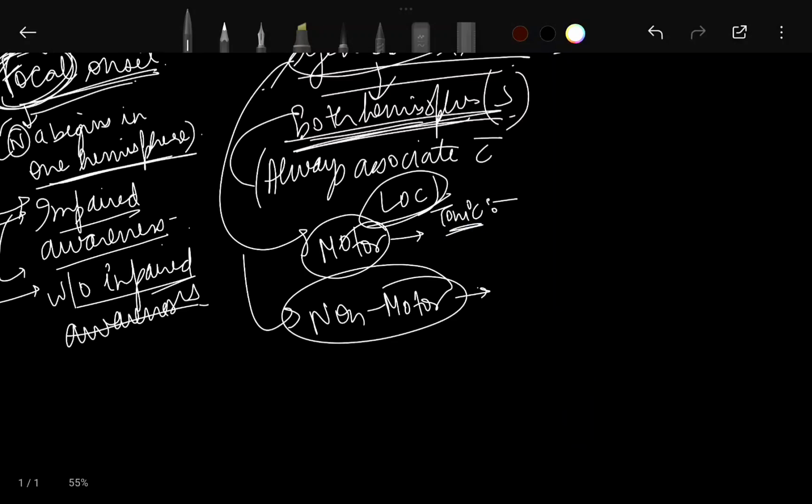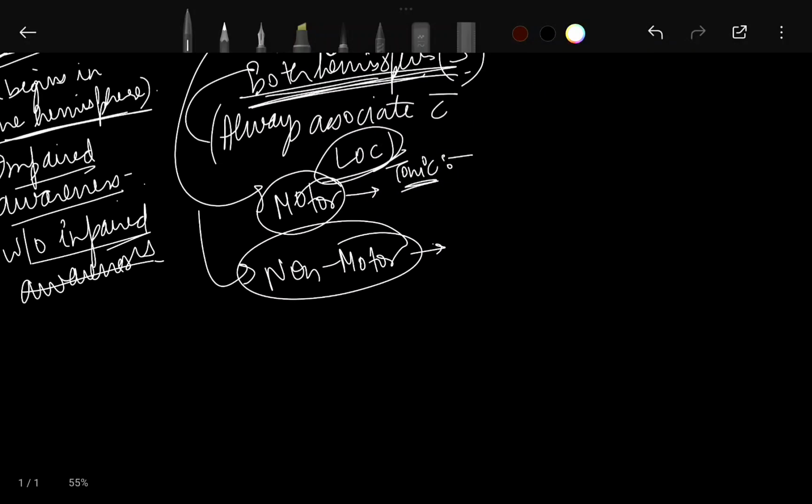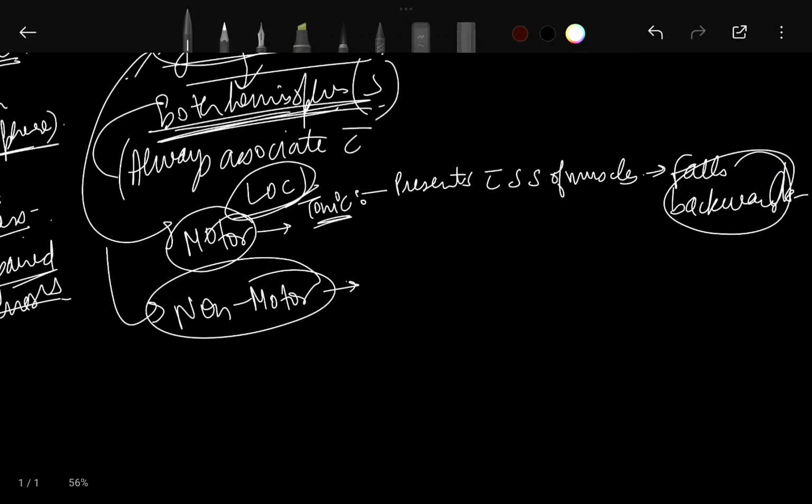Presents with sudden stiffening of muscles. In generalized onset seizures, motor involvement is there. When there are tonic seizures, it presents with sudden stiffening of muscles. Obviously, tonic means there is some tone, sudden stiffening of muscles, and the person falls backwards. Remember that.